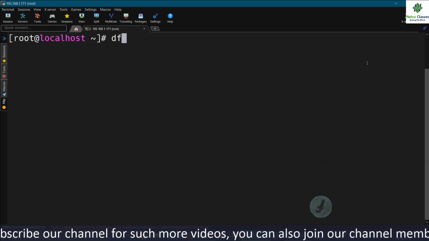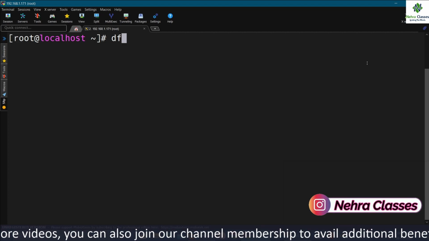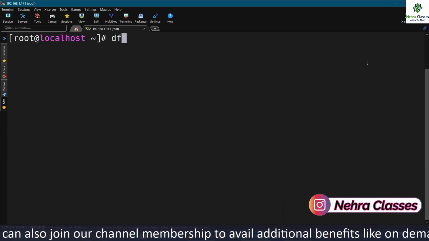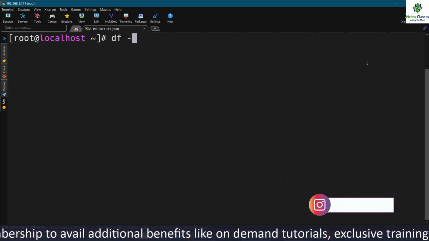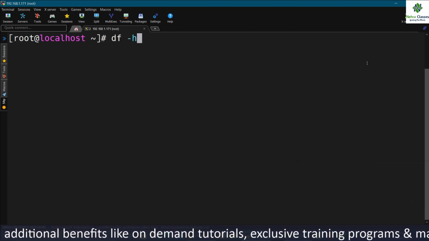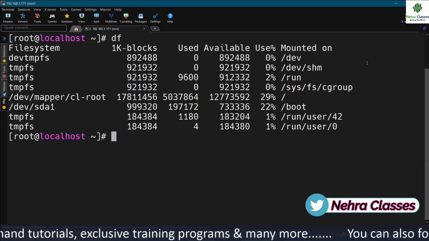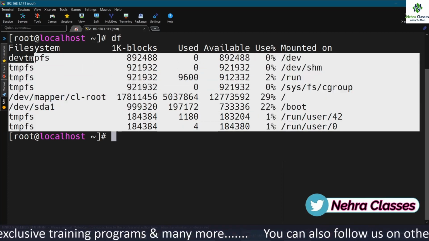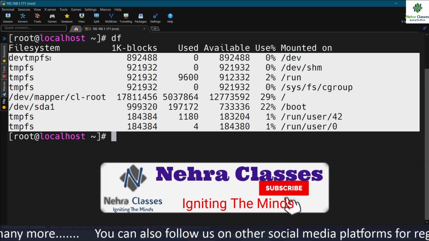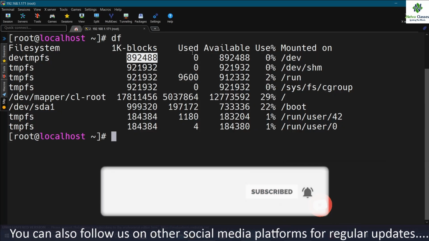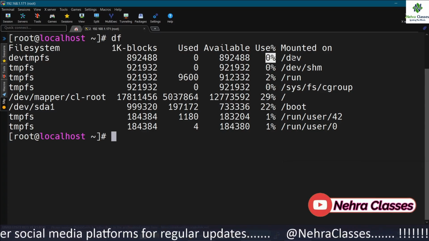The df or the disk free command has the added benefit of showing you the free space on each mounted disk. Like a lot of Linux commands, df supports the -h option to show you the output in human readable format. If you only execute the df command, it will show you the details of the currently mounted file systems. And it not only shows the file systems, but it shows the blocks, the available space, the used space, the percentage of used space, and the mount points.